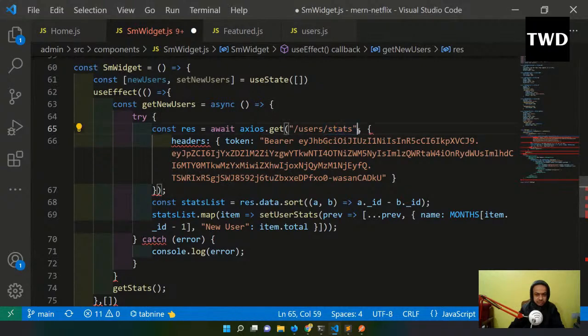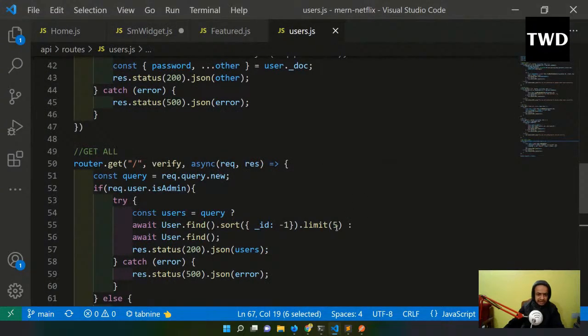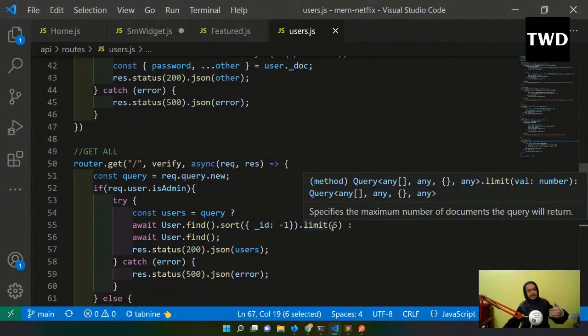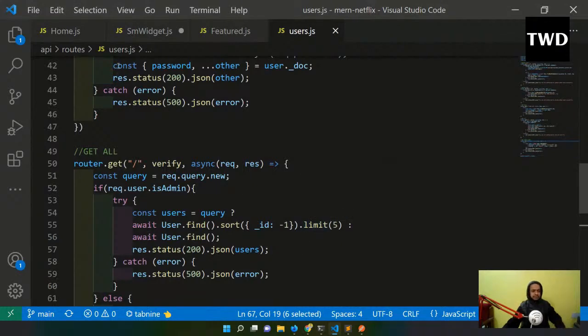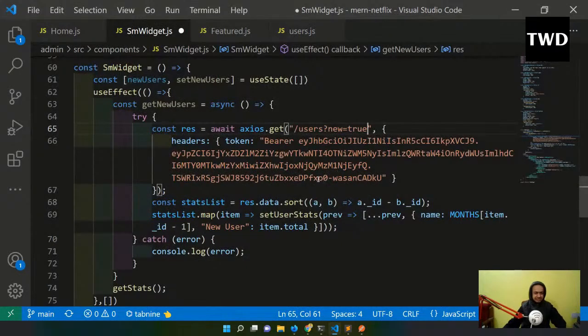Yeah, I removed something. Okay, so then the parameter new equal to true. See, the parameter new equal to true, if I give it, I will get the last 5 users only. Okay, and then that is required here. Users new and token and all are okay.